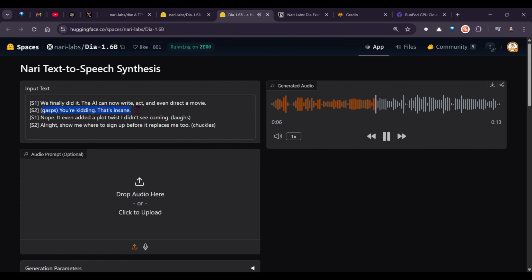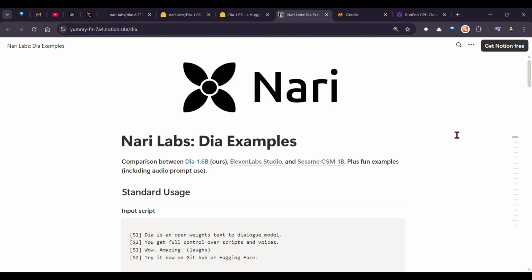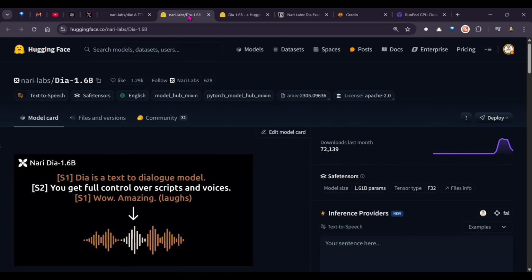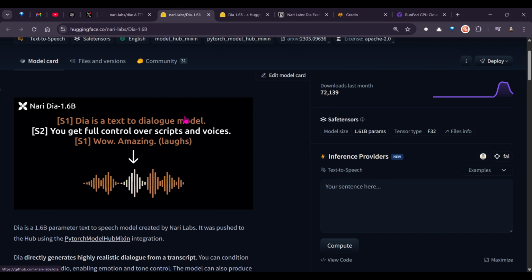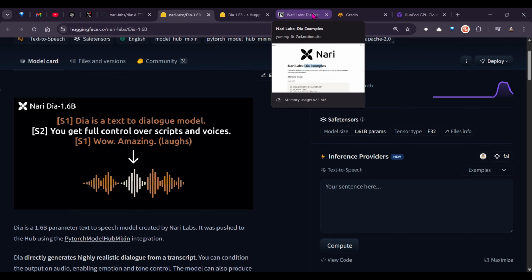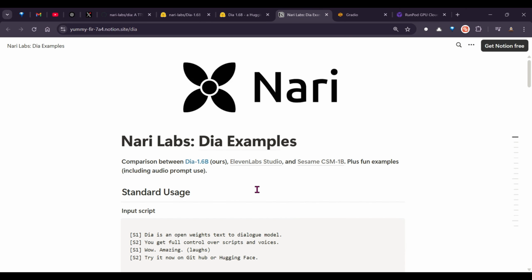Oh, you're kidding. Well, if you're looking for the best text-to-dialogue model, we have Dia. This is an open source, just 1.6 billion parameter model, and you can use it to create your own dialogues. This is the best open source text-to-dialogue model, but when we compare it with closed source models, for example, 11 Labs Studio or Sesame CSM 1 billion, you're going to see a pretty good difference.